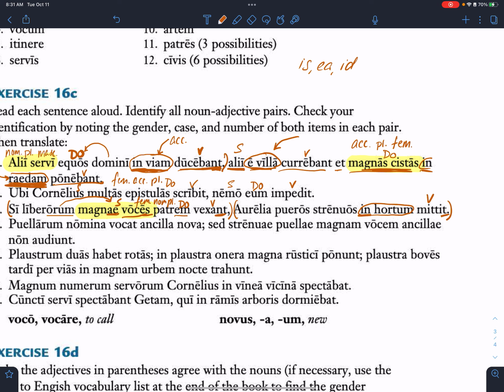Now, mittit, singular or plural? Singular. All right, so my subject has to be nominative and singular. Do we have one here? Aurelia, good. Now, we've got a noun-adjective pair, pueros, strenuos, and lucky for us, the endings look the same, because puer, pueri is a second declension noun, and strenuos is a first and second declension adjective, okay? So, that os ending, what's the case? And number and gender. Let's look.